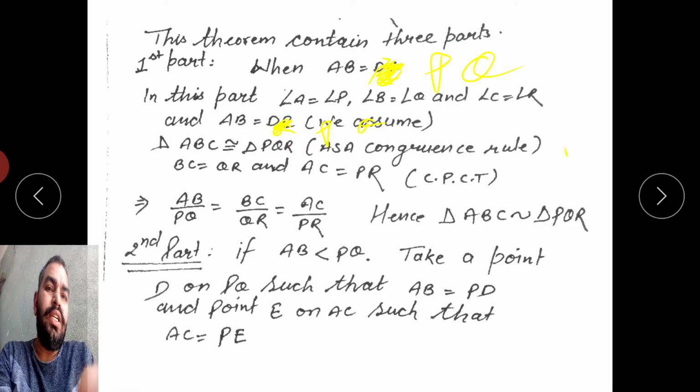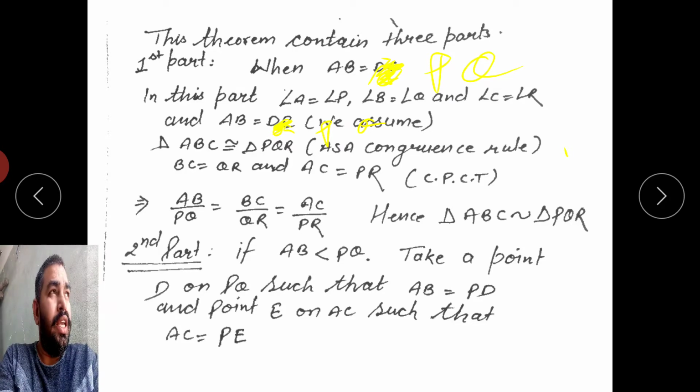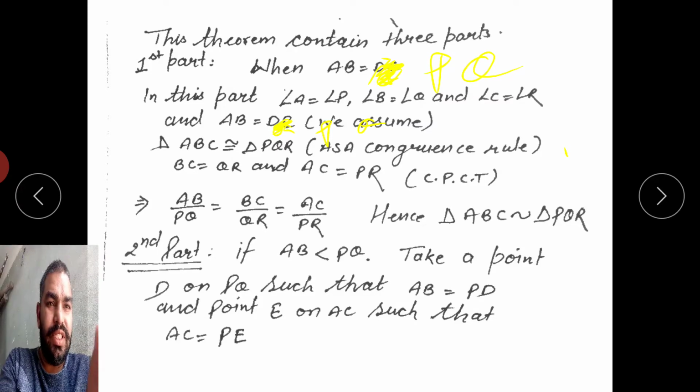Then triangle ABC is congruent to triangle PQR. Why? By the angle-side-angle congruency rule. Which angle, side, angle? Angle A is equal to angle P, AB is equal to PQ, and angle B is equal to angle Q. So by these two angles and the included side, the ASA congruence rule, these two triangles are congruent.